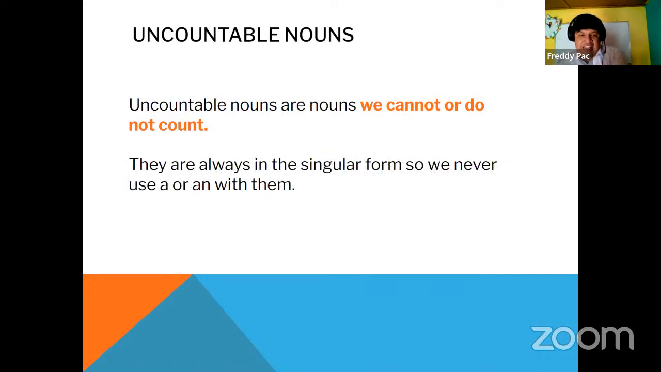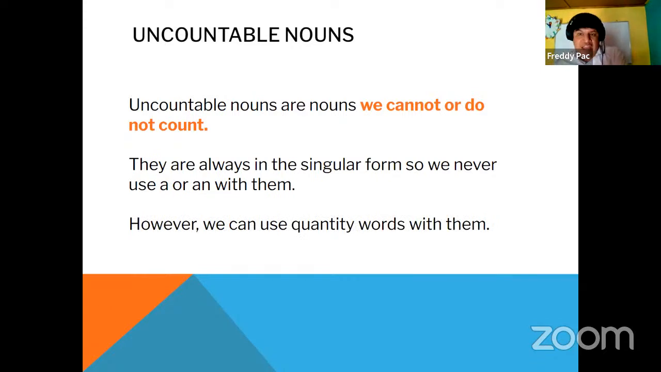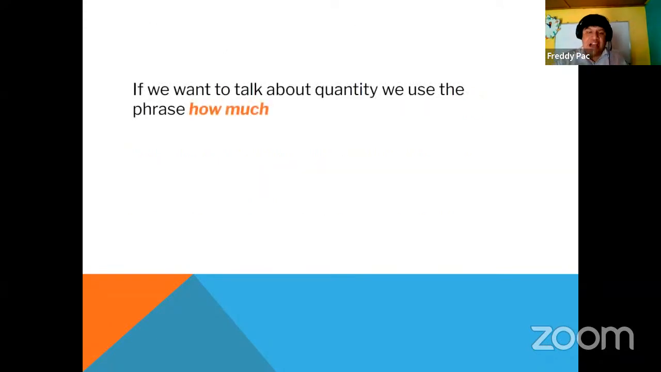For example, are things that we cannot count. And for these, guys, I will read. They are always in the singular form, so we never use a or an with them. First of all, we don't use a or an. However, we can use quantity words with them. For example, a bag, a cup, which is what I was saying. For example, the water, we cannot count it, but we can say a bottle of water, right? Yeah, which is different.